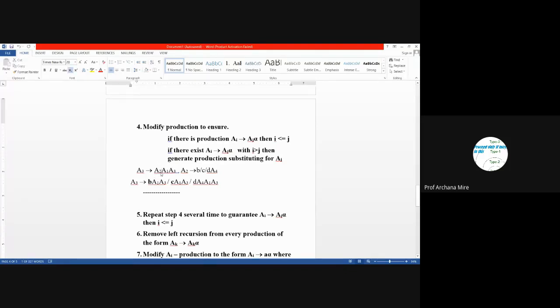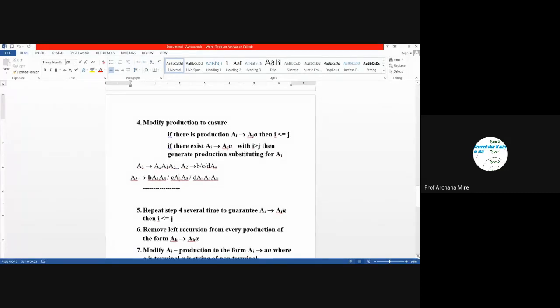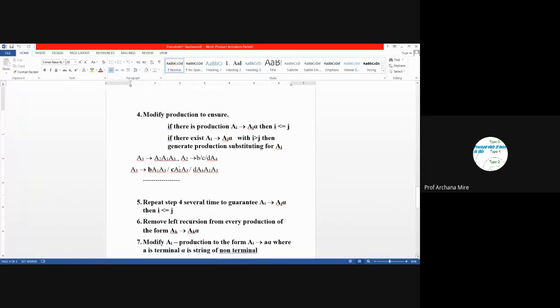If it is not, then we have to replace this particular leftmost non-terminal with its corresponding production rule, the way which we have done in this example. So again, we are doing this step several times until this condition gets satisfied. That is, repeat step 4 several times. If it is a terminal symbol, then we don't need to worry. But if it is a non-terminal, then we have to repeat it again and again until i becomes less than or equal to j.